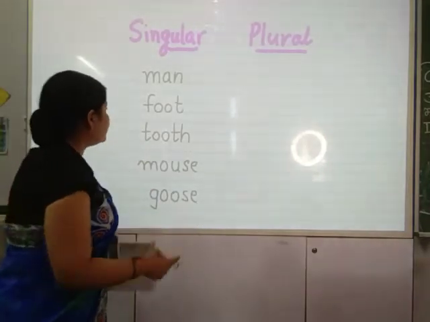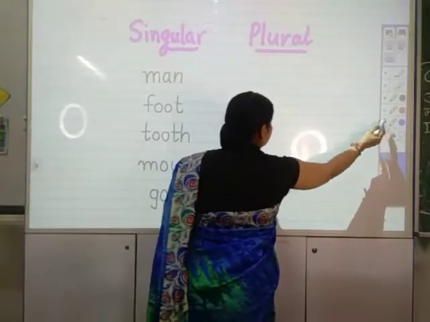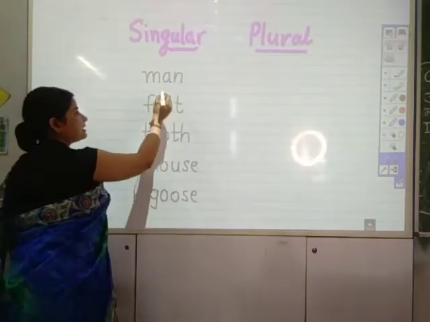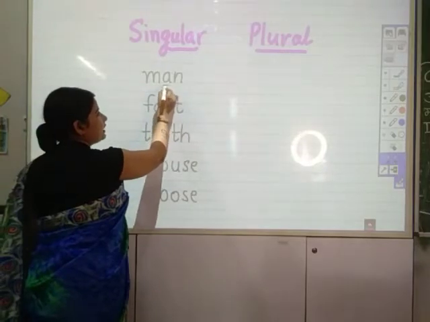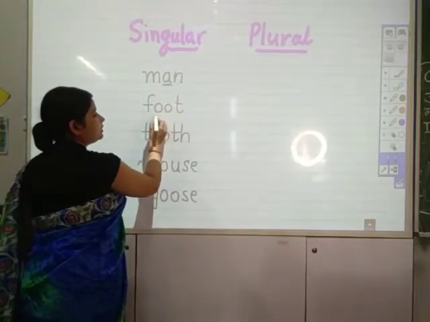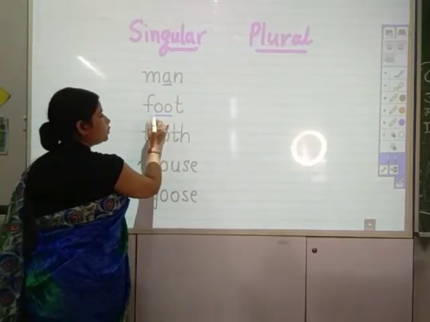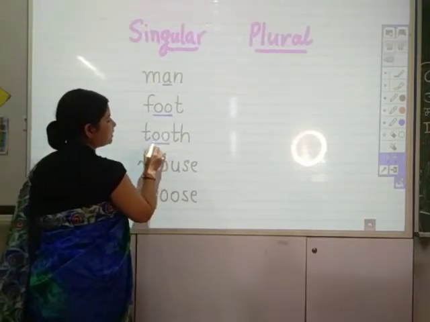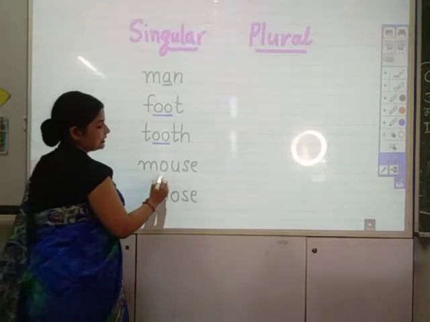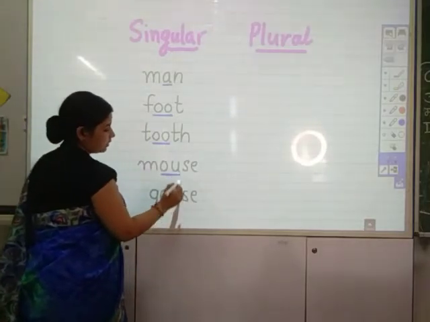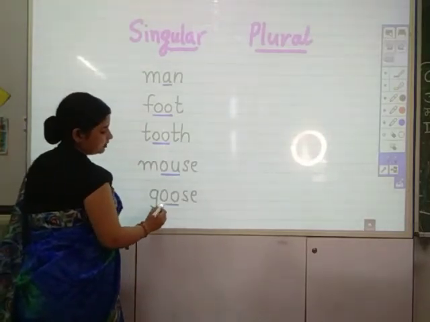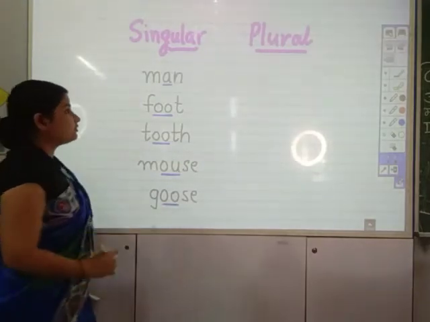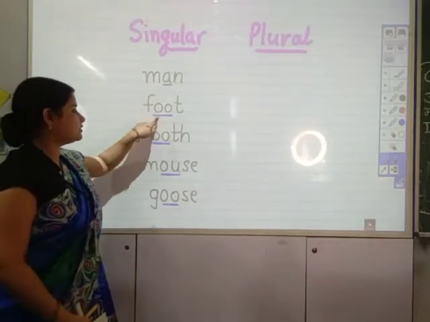So here, as you are looking, man has a vowel A, foot has a long vowel oo, tooth has again a long vowel oo, mouse has the vowel ou, and goose has the vowel oo. So this will be changed.